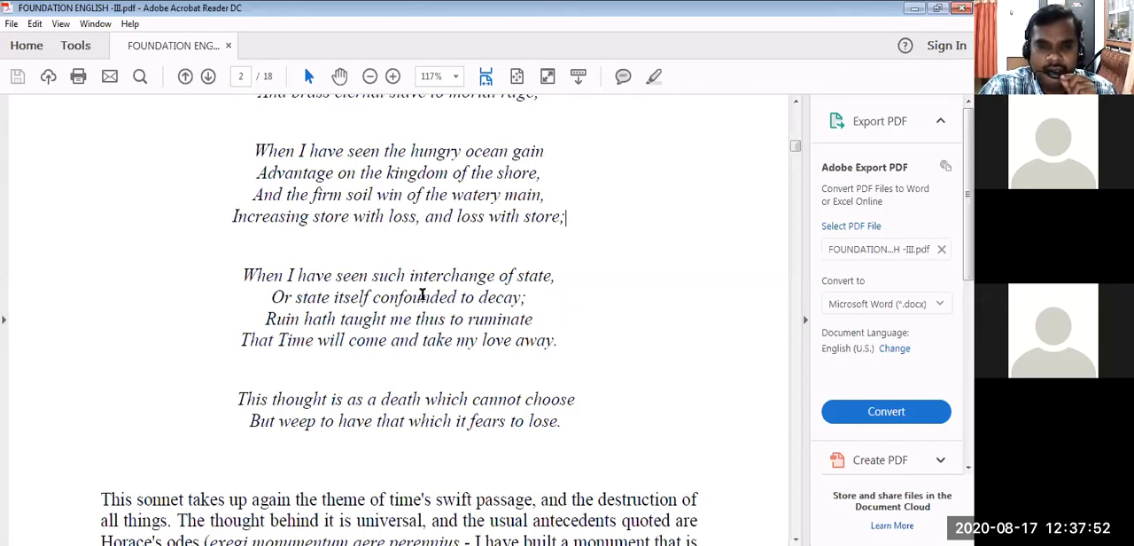You see, confounded is perplexed, and there is interchange of state, where state means a government, or state itself confounded to decay. There is nothing. Stay or state, everything is decaying.